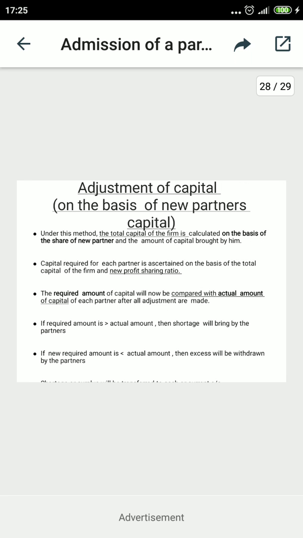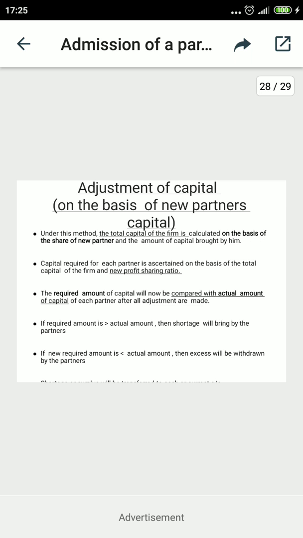Now, first is how to make the adjustments on the basis of the new partner's capital account. These are the steps which you have to use after making all the accounts: revaluation account and partners' capital account. When you are preparing the partners' capital account, it will be prepared by making all the adjustments and entries to receive, increase or decrease the capital accounts of the old partners.